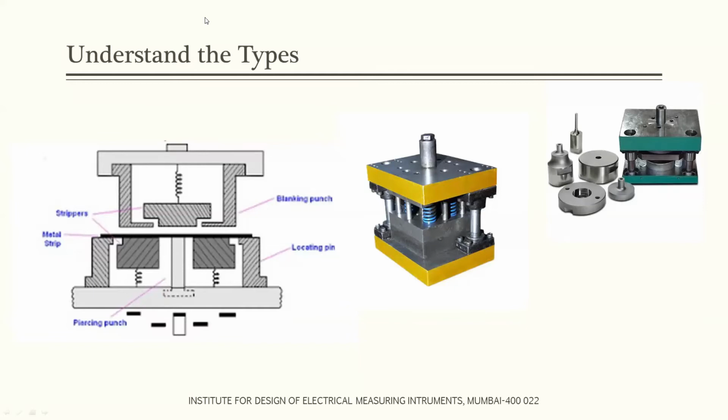On the right hand side you can call it the draw tool, and on the left hand side this one is the compound tool, compound dies. We will see this later on. I will show you some videos about the dies.